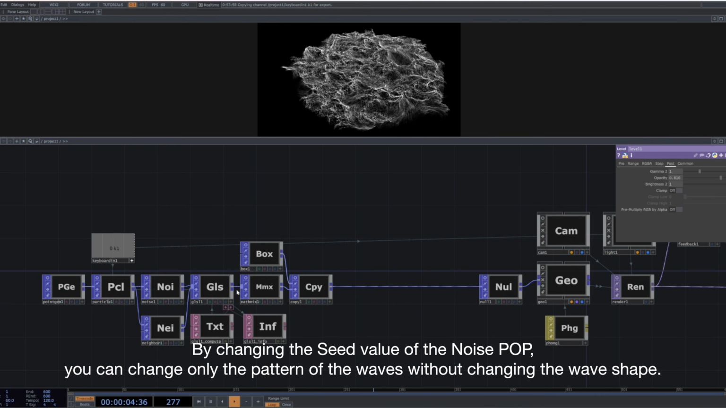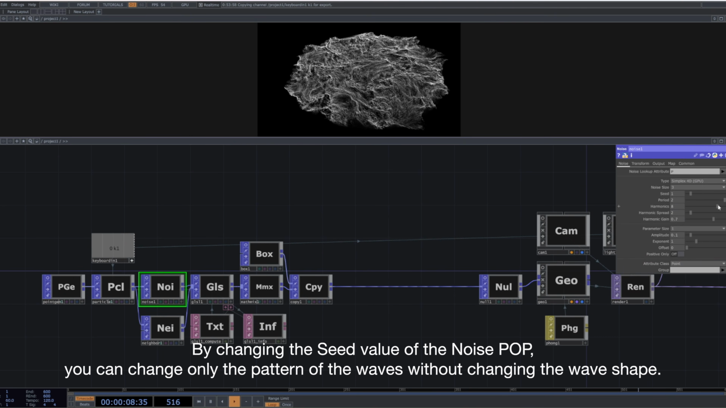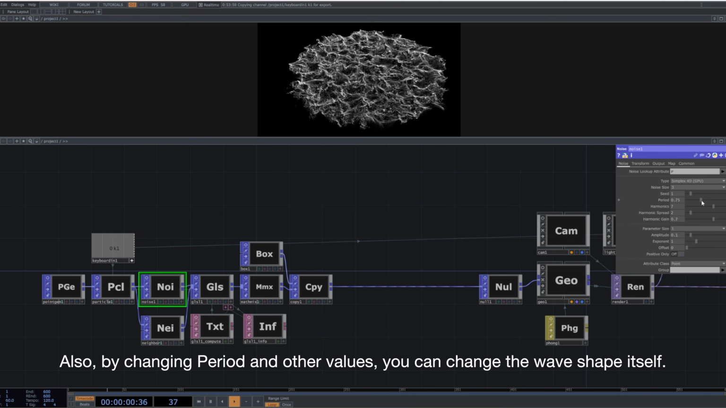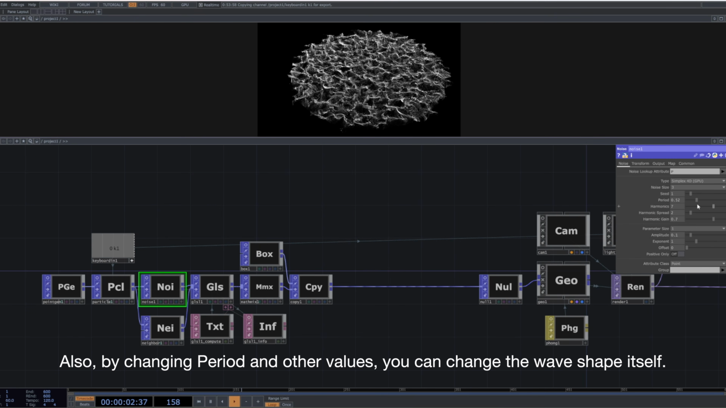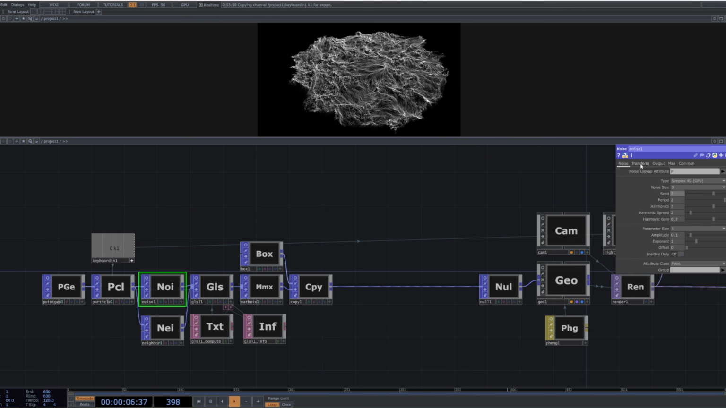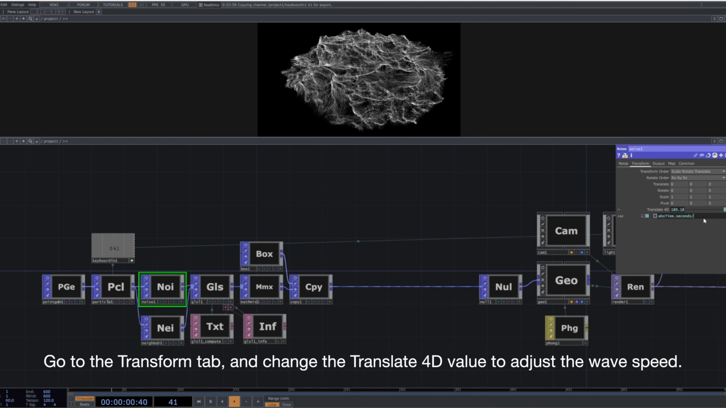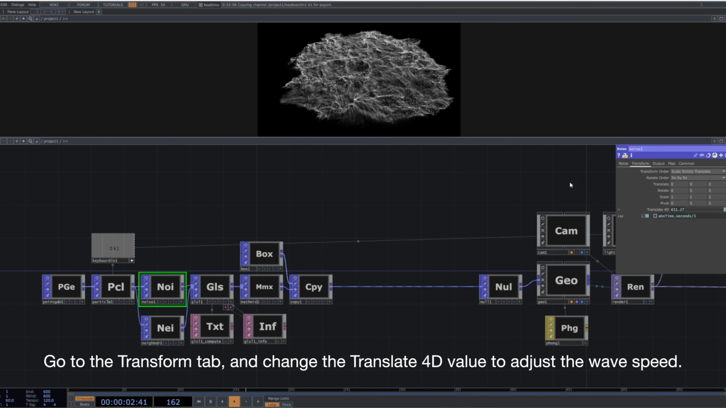By changing the seed value of the noise POP, you can change only the pattern of the waves without changing the wave shape. Also, by changing period and other values, you can change the wave shape itself. Go to the Transform tab, and change the Translate 4D value to adjust the wave speed.